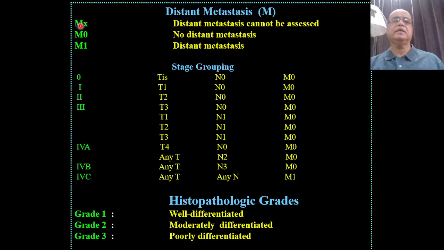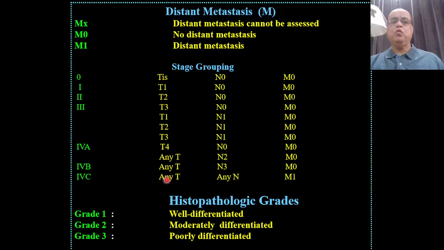Distant metastasis, again MX is when distant metastasis cannot be assessed, M0 is no distant metastasis, and M1 is distant metastasis. And staging will depend upon all these factors, the T factor, N factor and M factor.